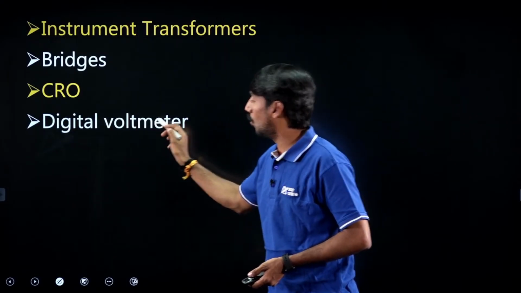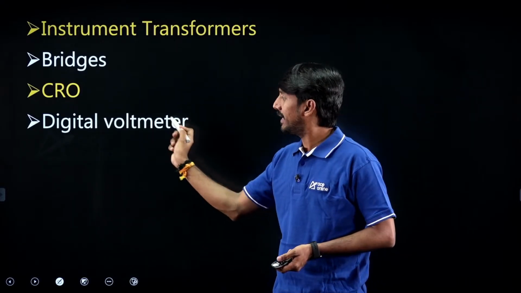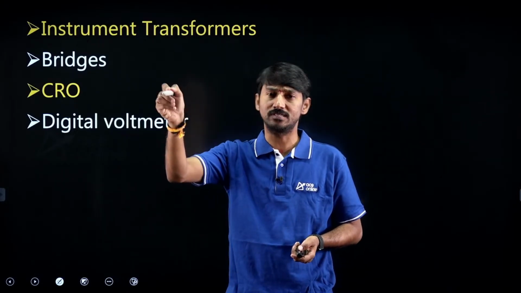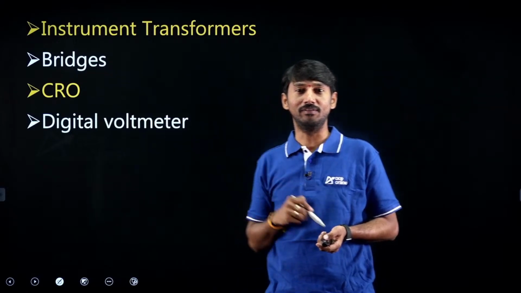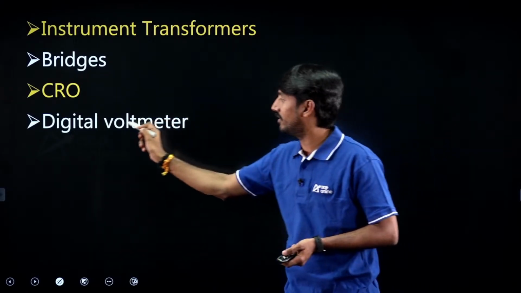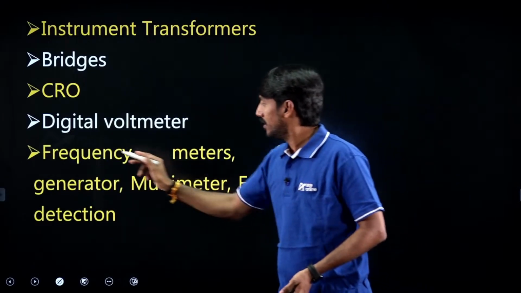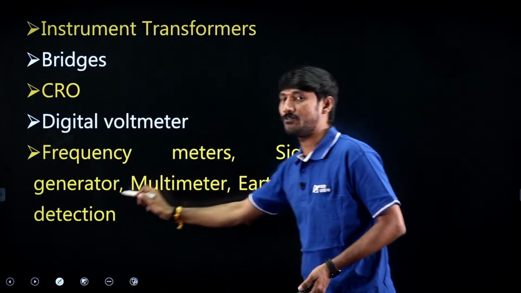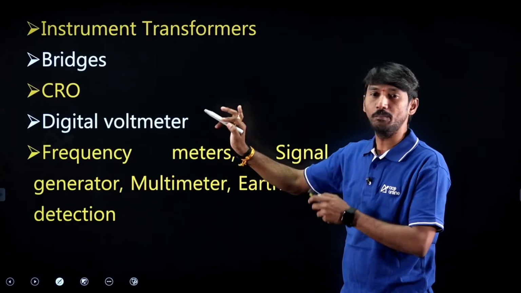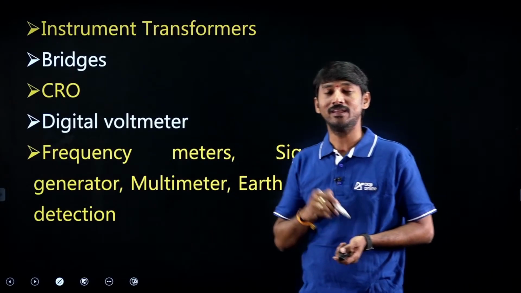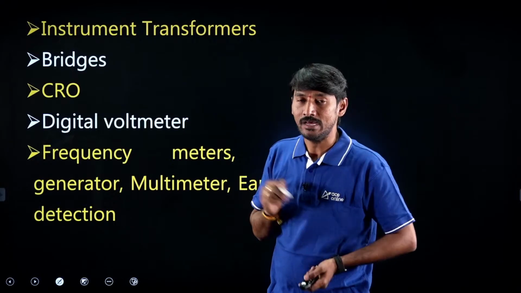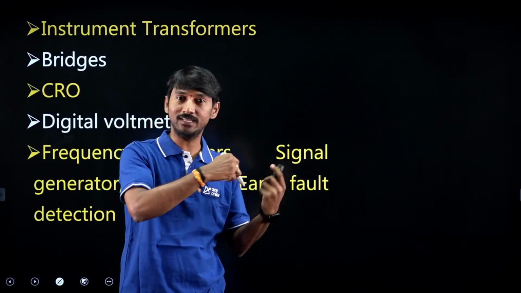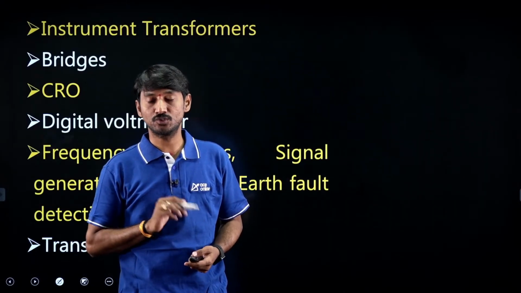And then digital voltmeters, based on the digital signal, ADC, analog to digital converter, then the corresponding processing, etc. 3-digit DVM, 3.5-digit DVM, all will be taken in this. And then frequency meters, signal generator, multimeter, earth fault detection. All of these are covered in the corresponding ACE online RRB JE measurements course. So this is the simple total introduction regarding the subject, subject weightage and the syllabus that I framed.